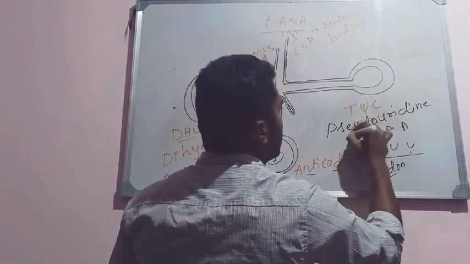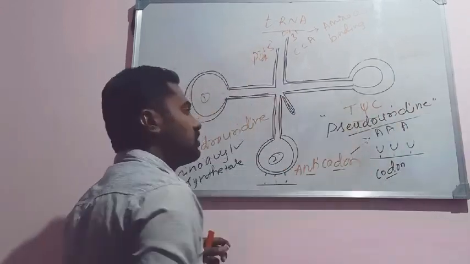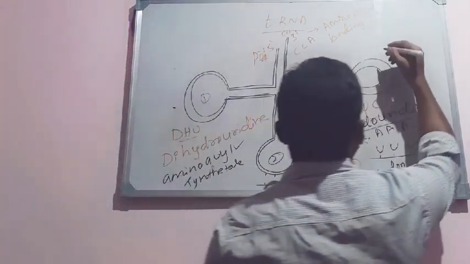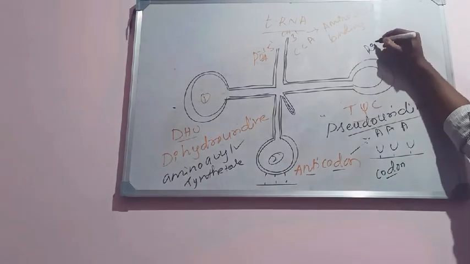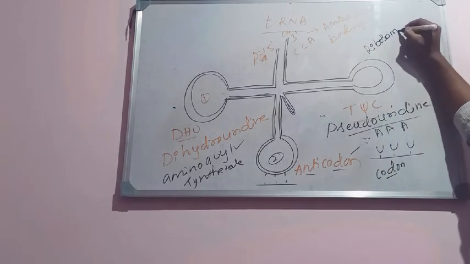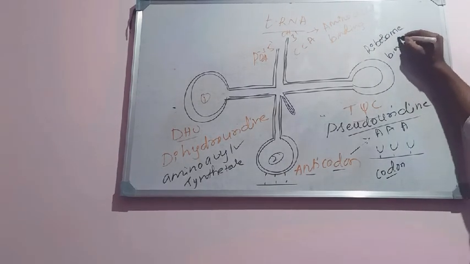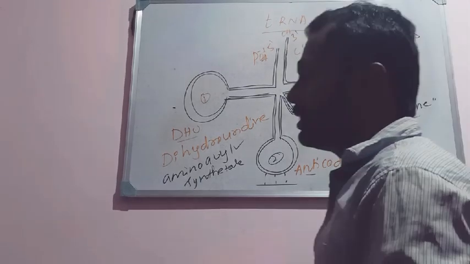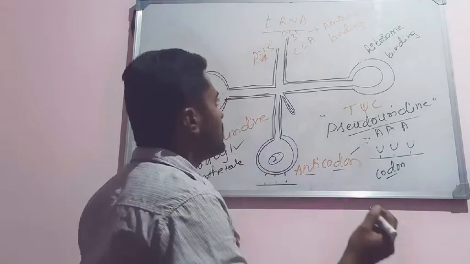The next unusual base found in the tRNA is called pseudouridine, and this loop is the ribosome binding site. This is the ribosome binding loop, or the ribosome binding site of tRNA, where it binds with the ribosome.